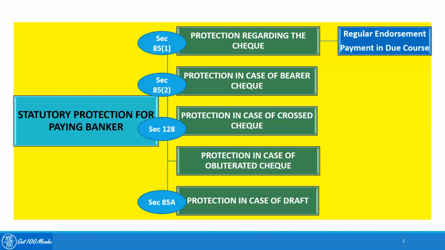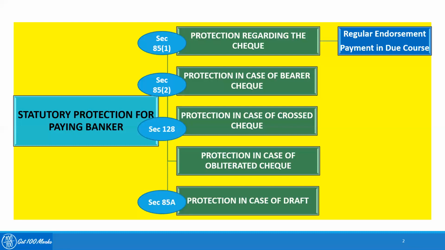Suppose it is a check which is presented for payment, and at the time of presentation it might be a cross check, but there is no reason for the banker to believe that at some point of time the check was a cross check. A simple example can be like the customer has crossed the check using a pencil.